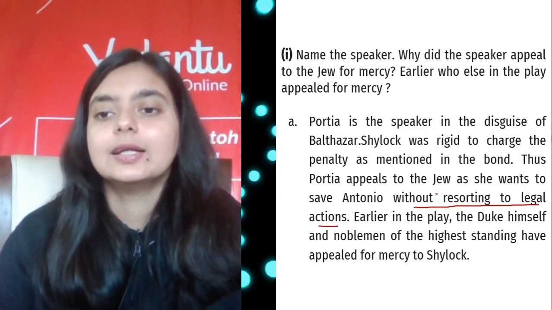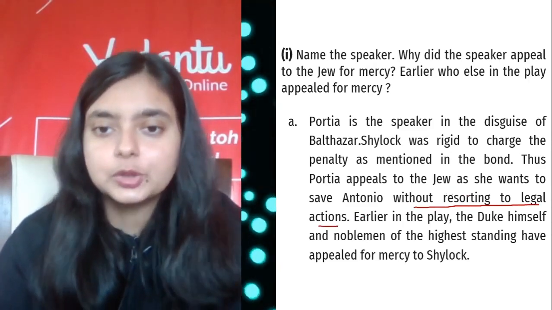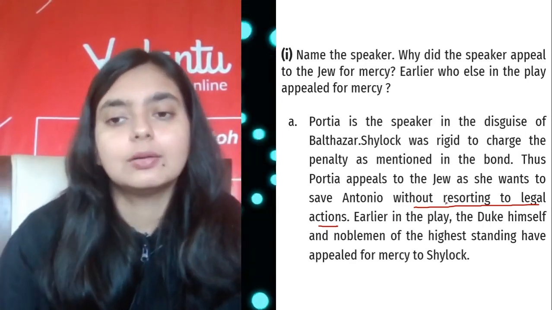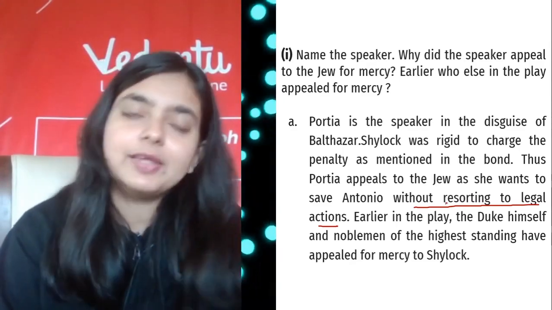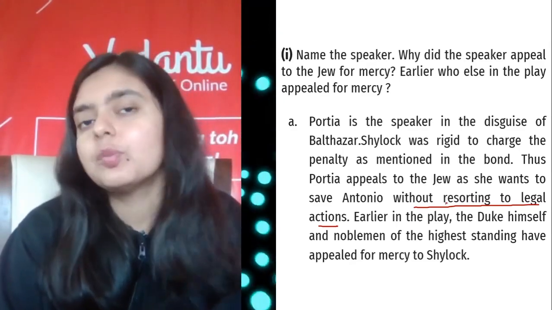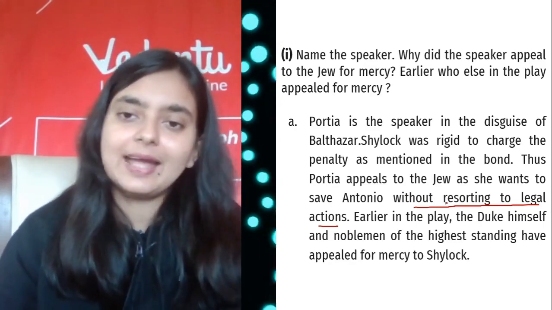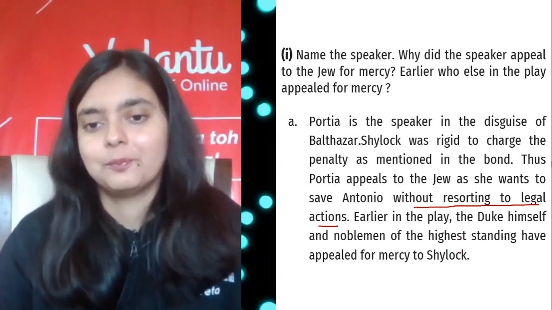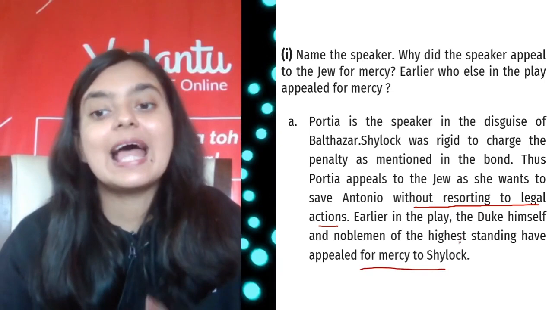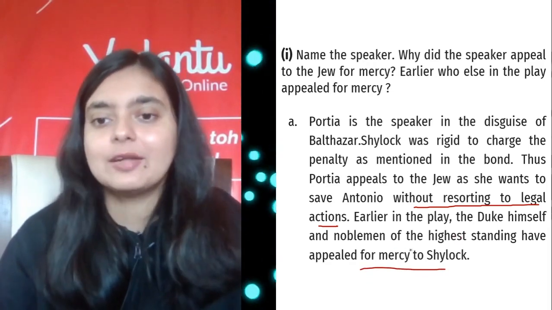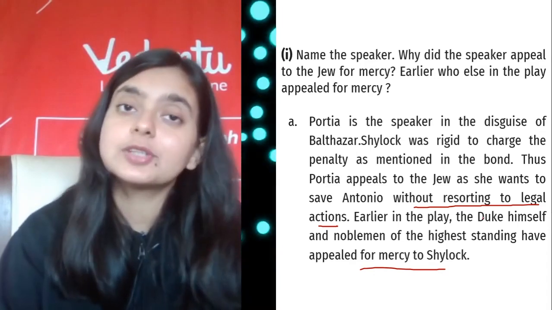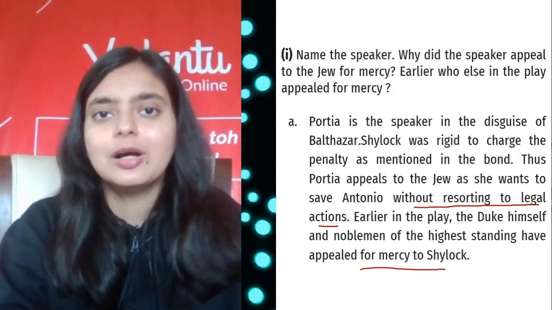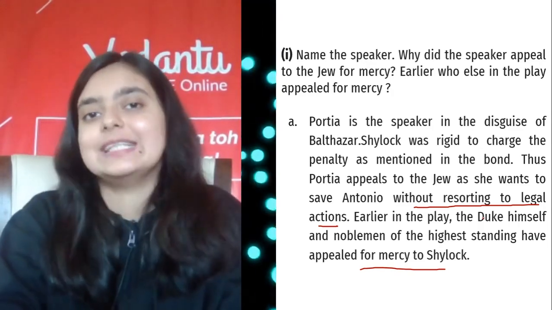So she appeals to the Jew because she wanted to save Antonio, and she did not want to resort to any legal action. But of course, when the Jew did not agree to whatever Portia was saying, she had no other option, and then she did what she did. Right? Earlier in the play, the Duke also appealed for mercy. The Duke himself, a nobleman of the highest standing, also appealed for mercy to Shylock. But Shylock was not ready to, because he was waiting for this opportunity.